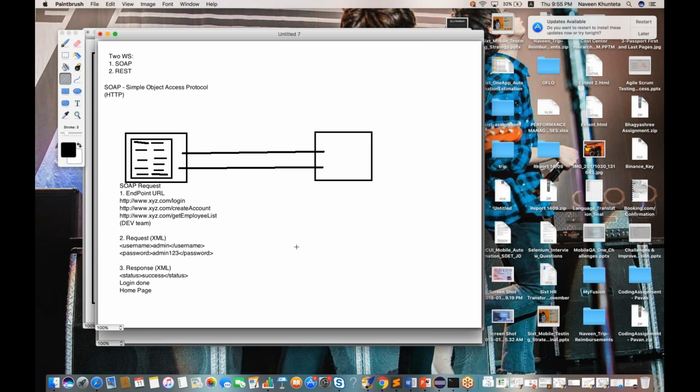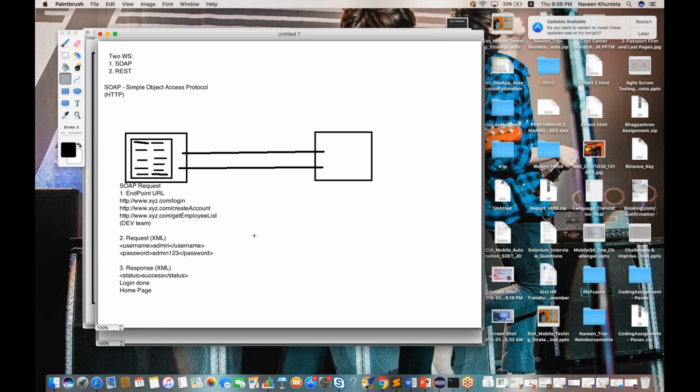XML is one of the best communication mediums between two different systems. That's why we were using XML earlier, but now the technologies have changed. There are new things in the market. SOAP is almost gone, nobody is using it, or maybe some old projects are there in maintenance, and in that case they might be using SOAP-based APIs. This is the basic, SOAP-based.